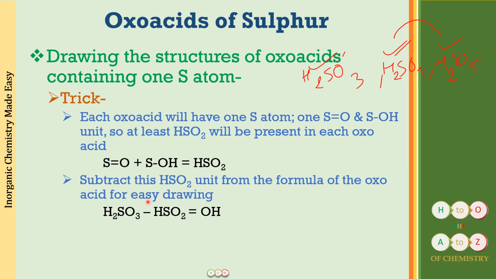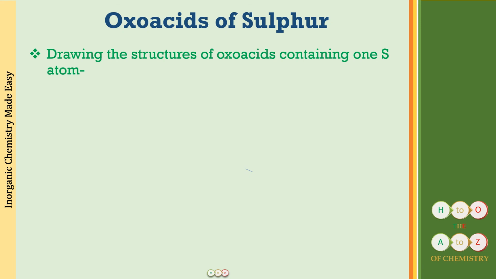For example, we have to draw the structure of H2SO3, sulfurous acid. Subtract this HSO2 from it, and what you will be getting is one oxygen atom and one hydrogen atom, right? So now in the structure, what you will have to fit is one oxygen atom and one hydrogen atom. Now, remembering all these things that I have told you, we are going to draw the structures of oxo acids. First, we will be drawing the ones where we have one sulfur atom.